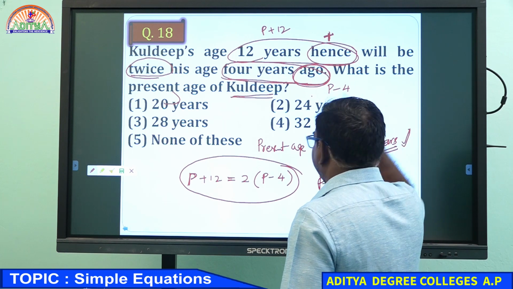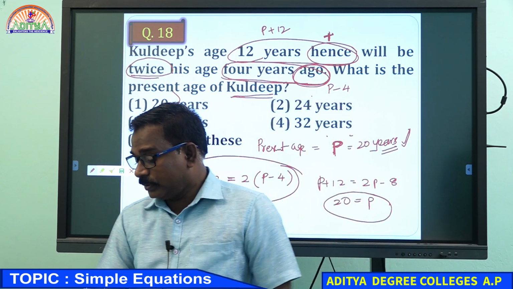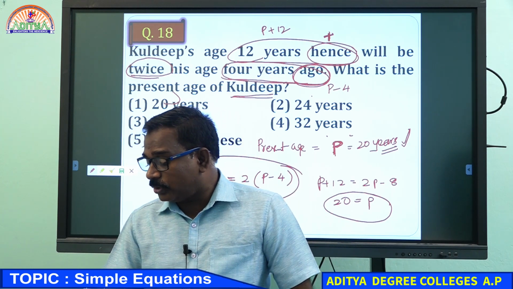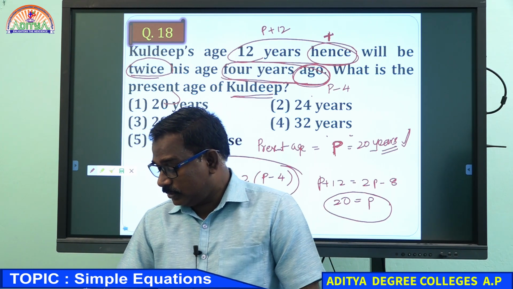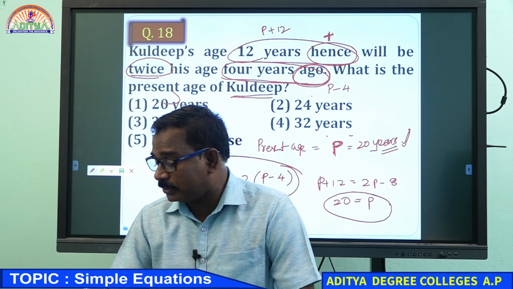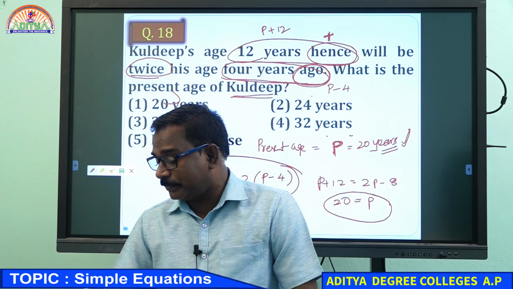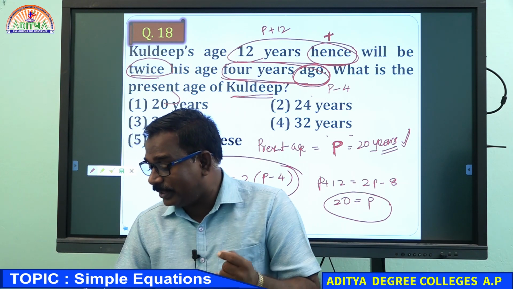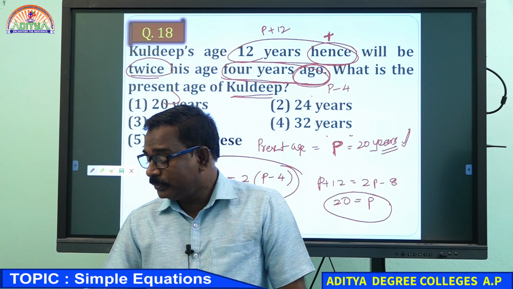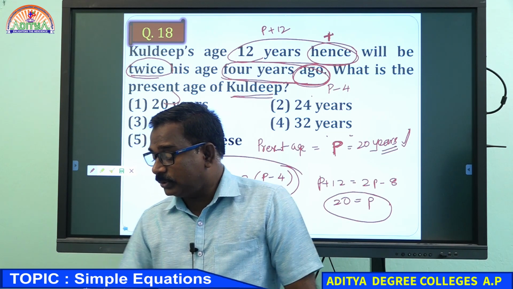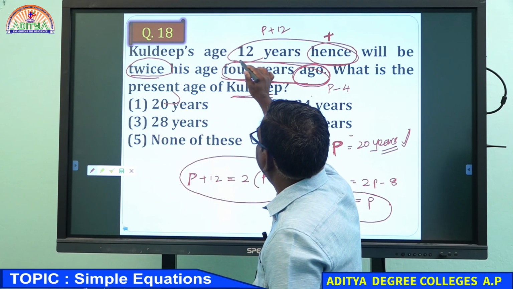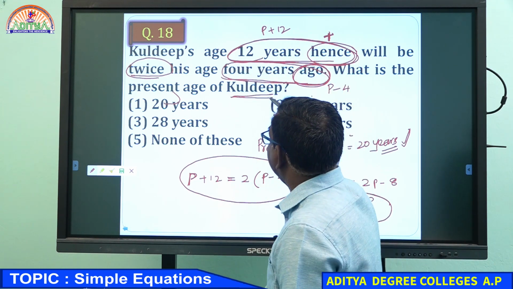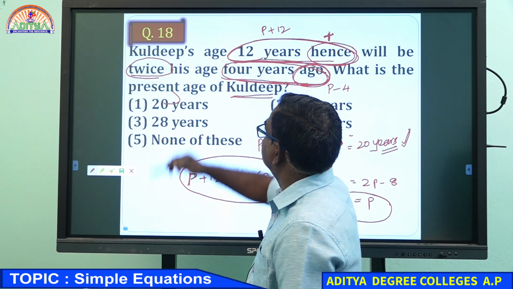Many have written 20 years, and some have written 28. Please verify your thought process. 20 years is the correct answer. Hence means you need to add; ago means you need to subtract.